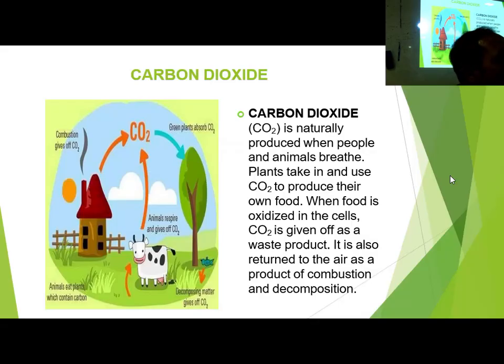If there is wastage, just think, for your light and fan, a lot of electricity is consumed, and that electricity comes from coal burning. Coal burning means you are contributing towards pollution, and along with that, you are contributing towards global warming. So if you want to stop global warming, only learning about it is not enough. You should take precautions. As a student, at least switch off the light and fan. Unnecessarily don't use the light and fan. Switch off whenever not required.